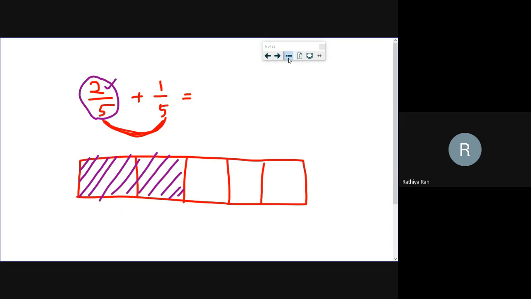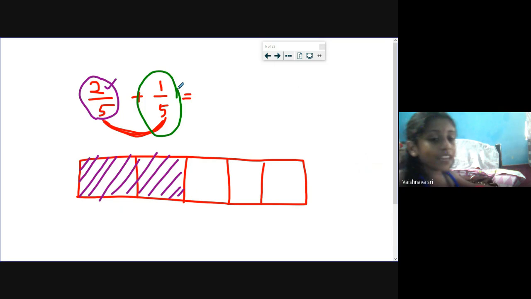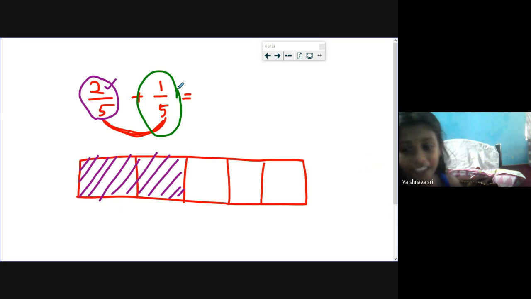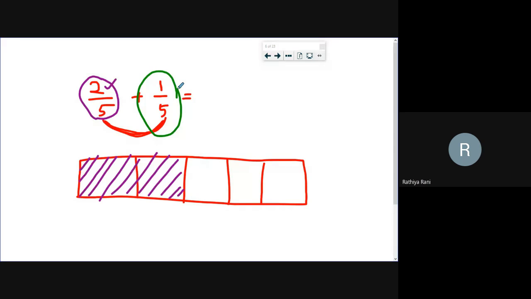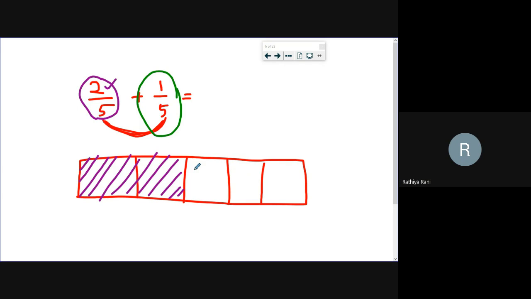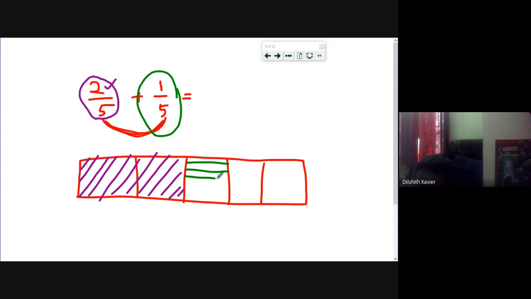Next, look at the numerator of the next fraction. What is the numerator? We should color 1 after 2, and we will get the answer 3 by 5. Yes, Vaishnavi. Very good. What is the numerator in the second fraction, Dilshit? That is 1. So I have to shade 1 box, right? 1 part also. Yes, you have to differentiate the shading. Just shade like this.